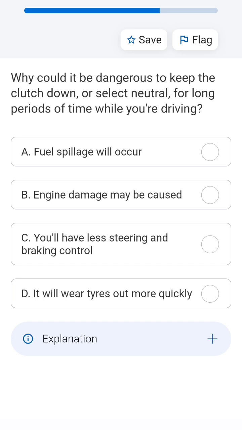Why could it be dangerous to keep the clutch down or select neutral for long periods of time while you are driving? This clutch down and selecting neutral is known as coasting. If you use coasting for a longer period of time, you lose your control over your vehicle and the steering.